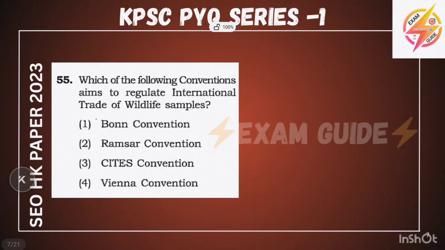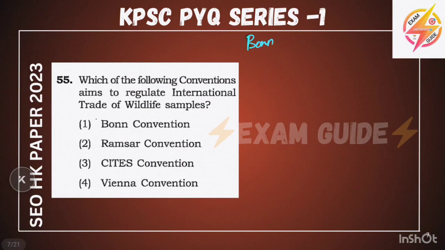Our third question is about Environment Conventions. Here you will learn more things because here we have 4 conventions to study. And this will give you 1 extra mark, or 1 question will be asked 100% in this. First we will study about the Bonn Convention.